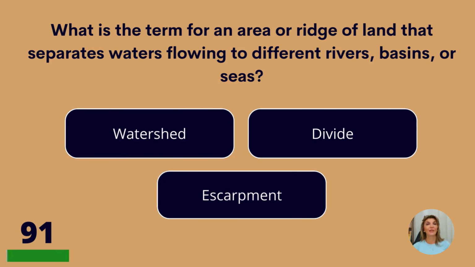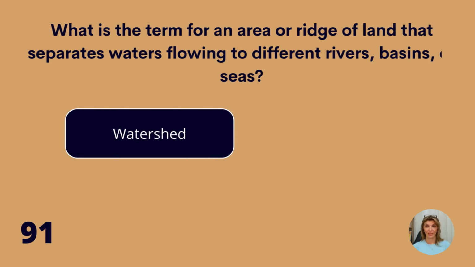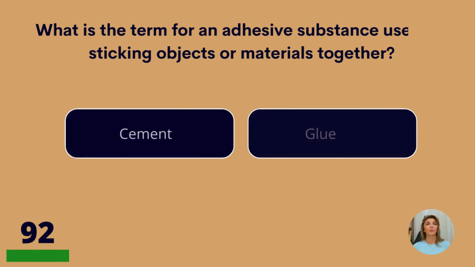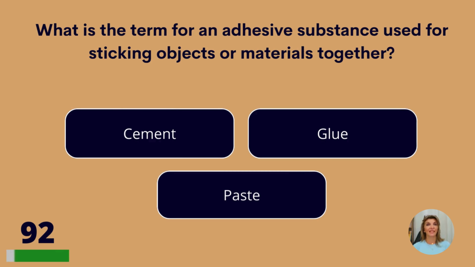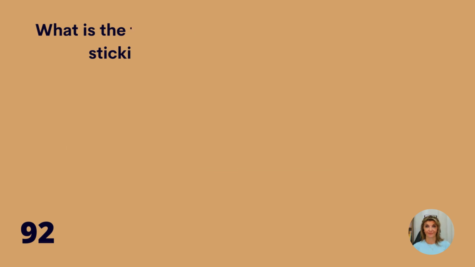What is a term for an area or ridge of land that separates waters flowing to different rivers, basins, or seas? Watershed, divide, or escarpment? Watershed. What is a term for an adhesive substance used for sticking objects or materials together? Cement, glue, or paste? Glue.